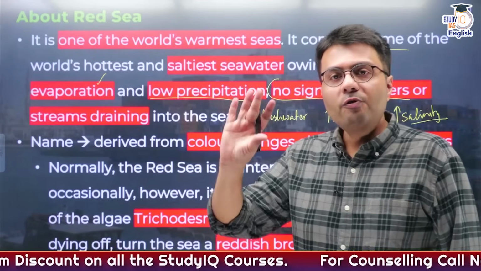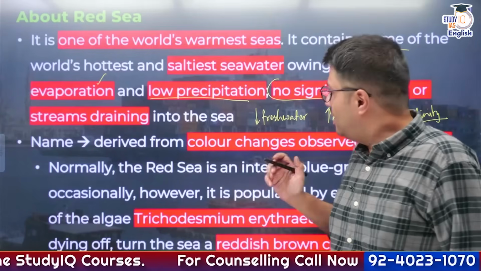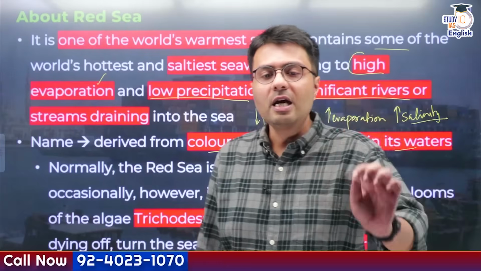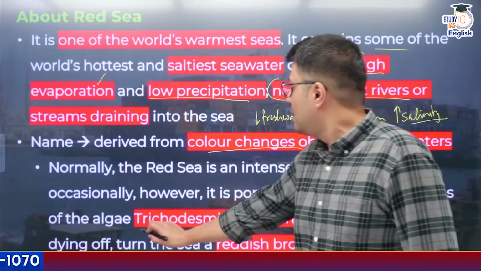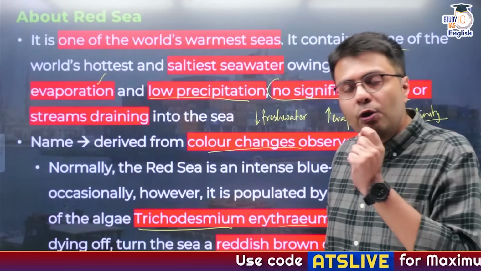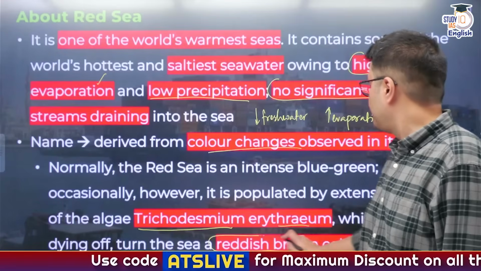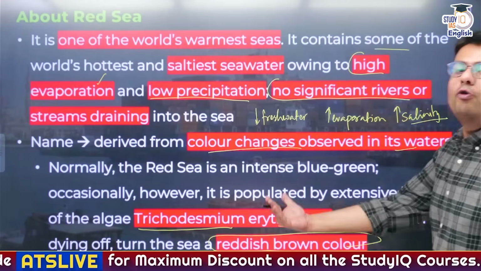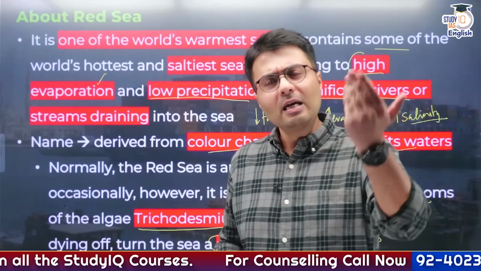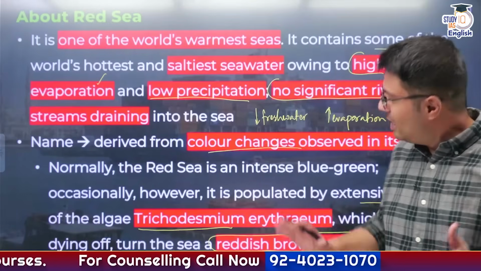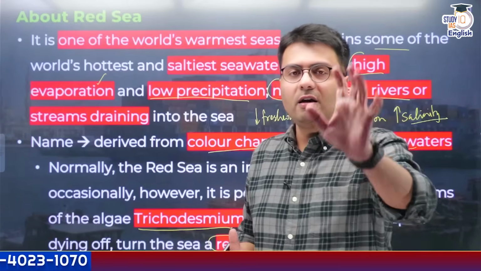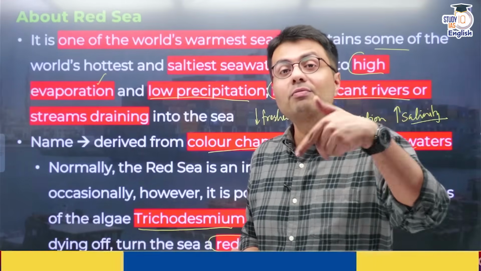In addition to that, where do you think the name Red Sea comes from? This comes from the color change observed in the waters of the Red Sea, and this color change is due to a particular algae known as Trichodesmium erythraeum, which turns the water from its blue-green color into a reddish-brown color. Its extensive blooms are the reason why this water body is named the Red Sea, because normally the color of water is blue-green, not red. Because of this bloom, the water becomes red, hence the Red Sea, right?